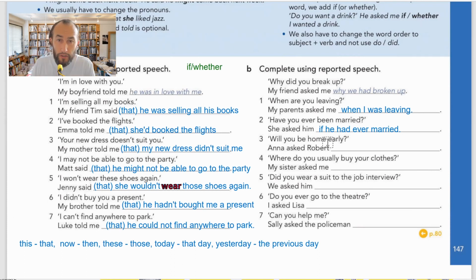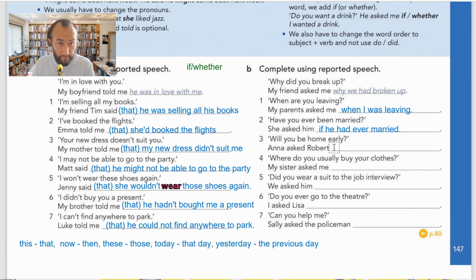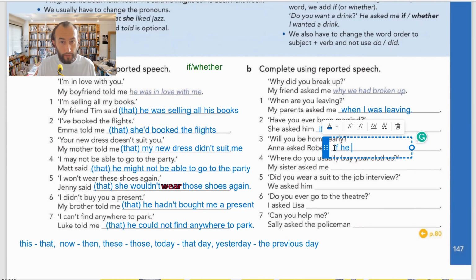Number 3, will you be home early? Again, this is a yes, no question. Yes, I will. No, I won't. So Anna asked Robert, Robert is the man. We can say if he would be home early, and full stop. Will changes to would. That's it.